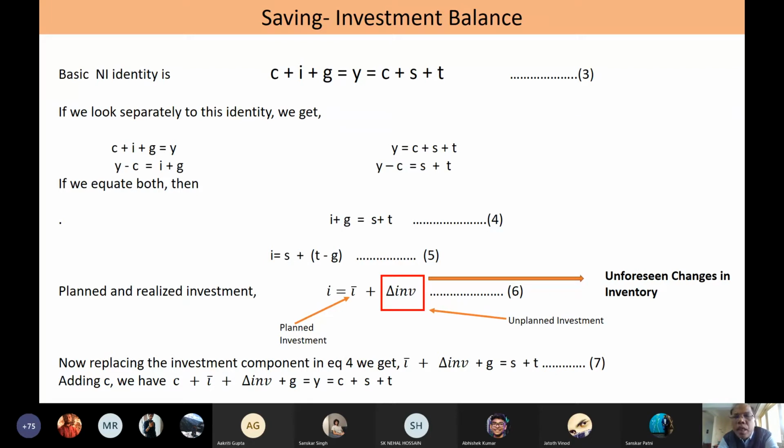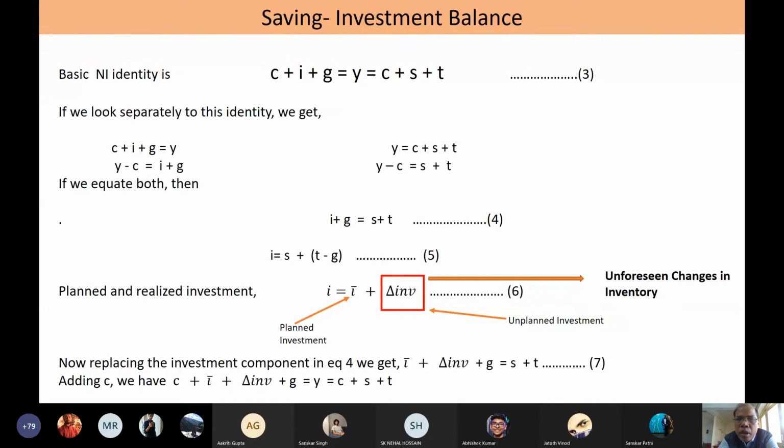So that is what we are showing in equation 6. Now the question is, what is this unplanned I or unplanned change in inventory I am talking about? If you recollect, I have talked about inventory investment. I have talked about three types of investment: fixed non-residential investment, then residential investment, and then finally the inventory investment. So the inventory investment can be planned, it can be unplanned. I have also discussed that. That means, to put it otherwise, investment can be planned, investment can be unplanned.